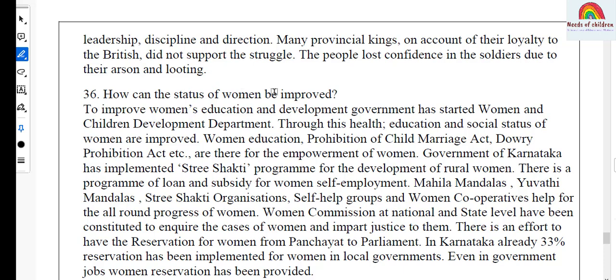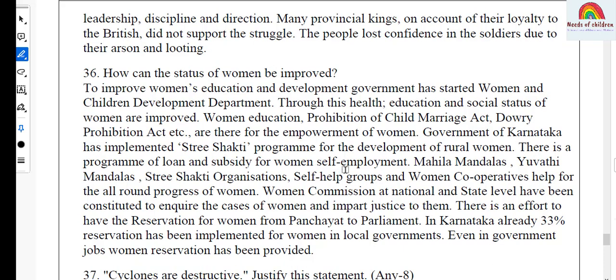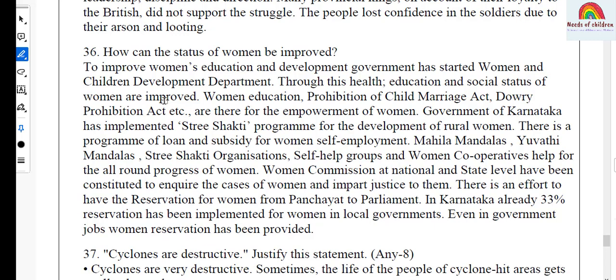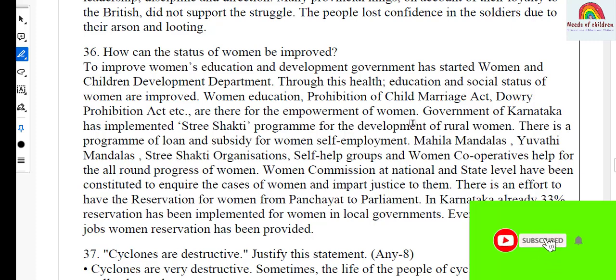Question number 36. This is the question from Political Science, the lesson Challenges of India and their Remedies. And the question is, how can the status of women be improved? To answer, to improve women's education and development, the government has started the Women and Children Development Department. Through this, health, education and social status of women are improved. Women's education, Prohibition of Child Marriage Act, Dowry Prohibition Act, etc. are there for the empowerment of women.